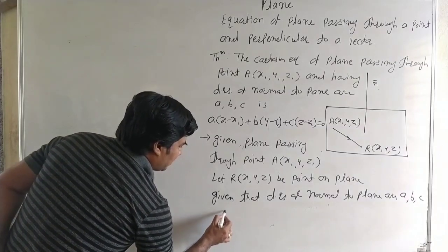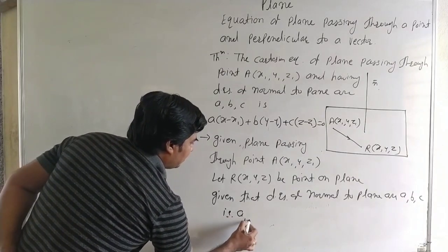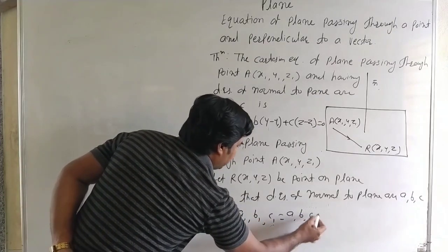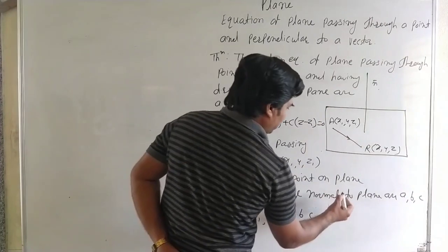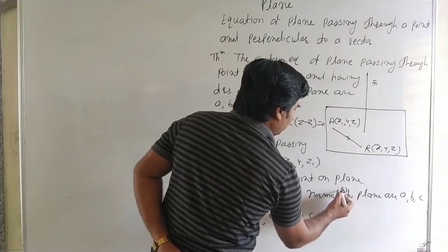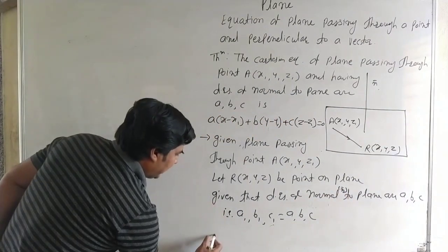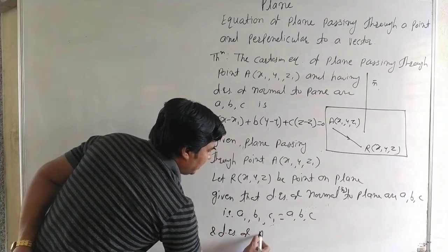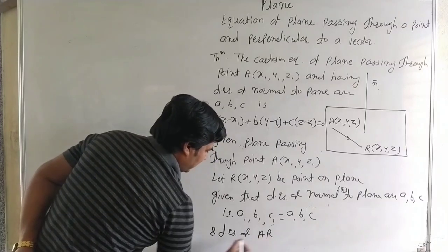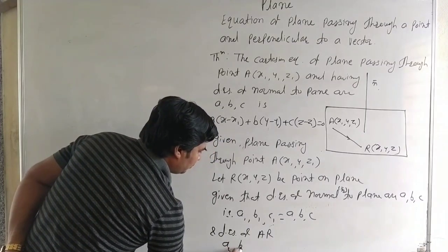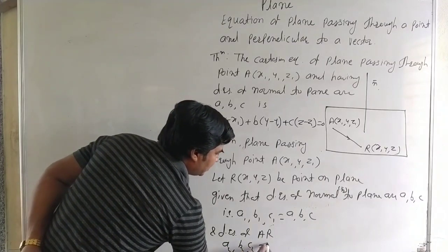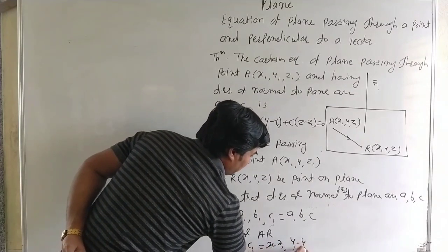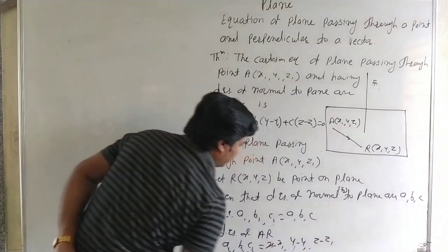Therefore we can write A1, B1 and C1 are A, B and C, the direction ratios of the normal n bar, and direction ratios of AR, A2, B2 and C2, are x minus x1, y minus y1 and z minus z1.